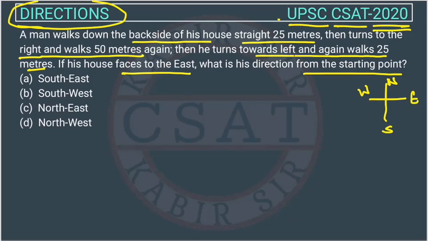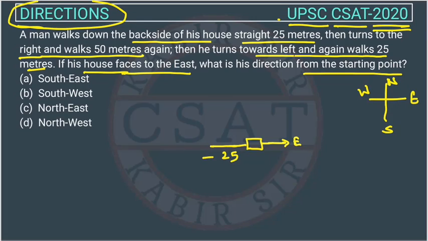Okay, now we will start. Like, this is a house, and it is facing east. They have mentioned it here, right? So this is east. So he started, a man walks down from the backside, he started from here, right? Of his house straight 25 meters, going 25 meters, and then turns to the right, right?